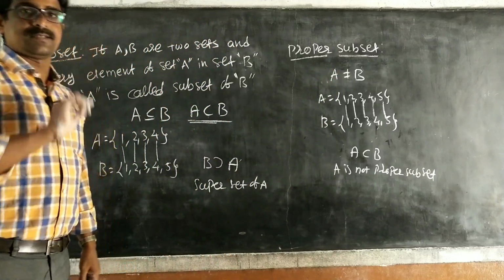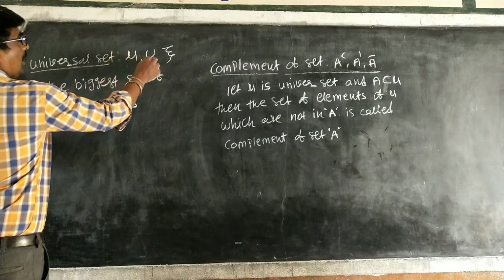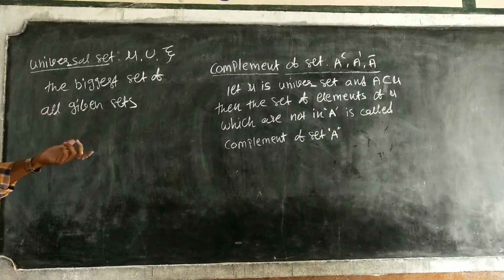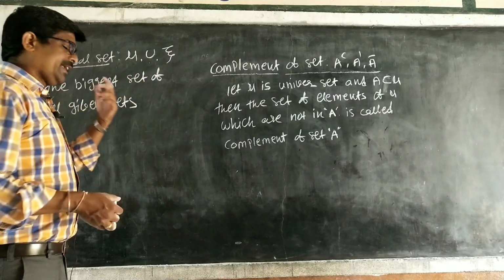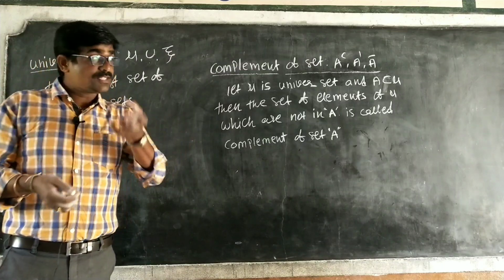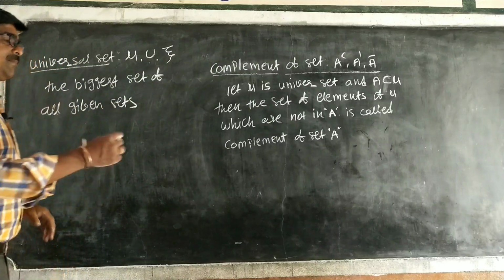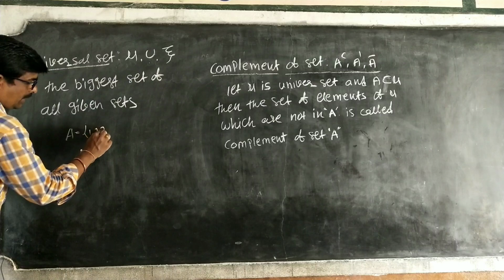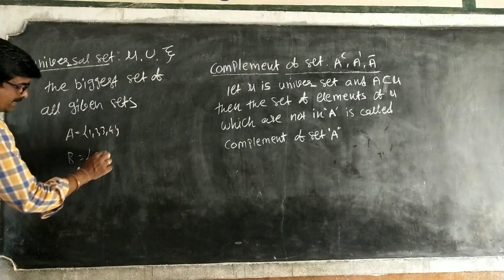Okay? Right. Next concept is the universal set. Notation is mu or U, whatever, these are the notations. Universal set means the biggest set of all given sets. Whenever some sets are given in a situation, the biggest one is called the universal set. For example, take the number system. Take A equal to 1, 2, 3, 4, and B equal to 5, 6, 7, like that.